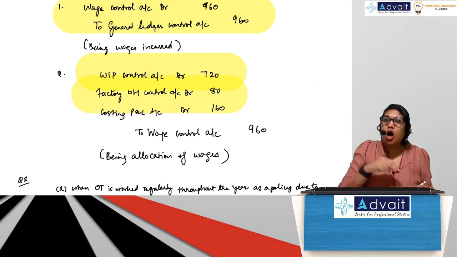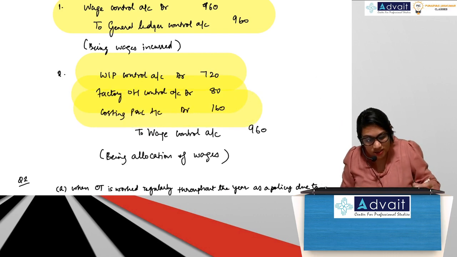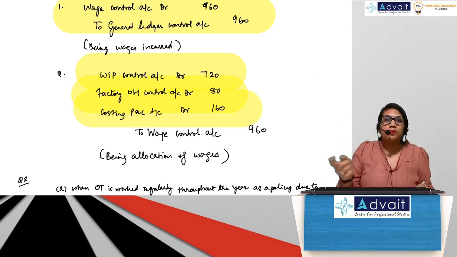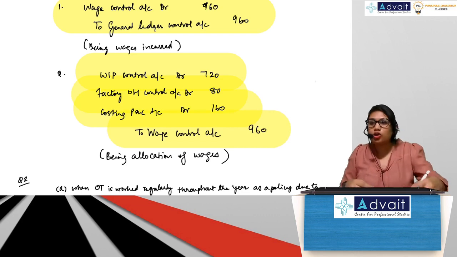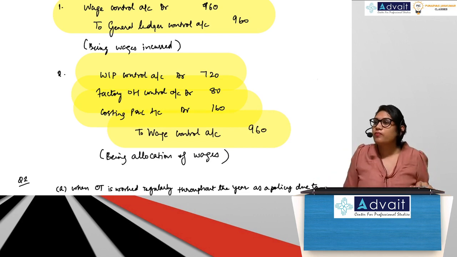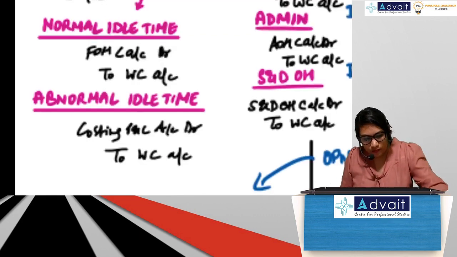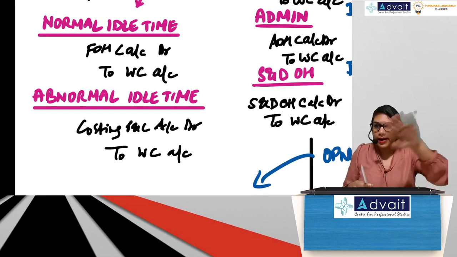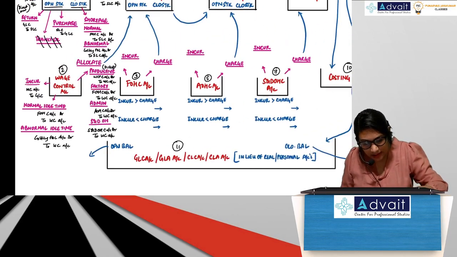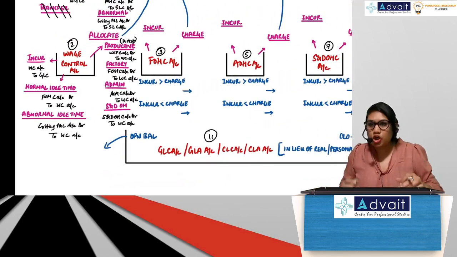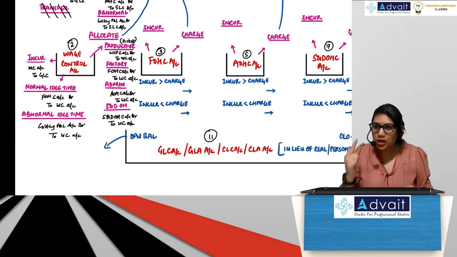FOH was normal idle time, because here we are treating normal idle time as FOH. Costing P&L was 160 because of abnormal idle time to wage control account. So wage control account basically closes. Guys, correct? This is what we learned now also. So why am I doing this? To connect all the concepts. Is it clear? Now, this is your SLC account and your wage control account.